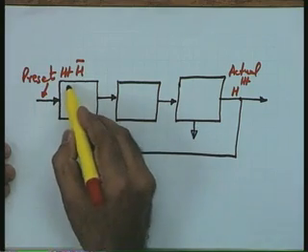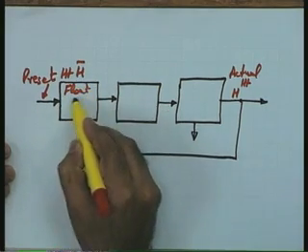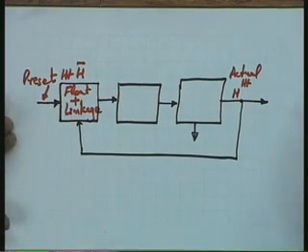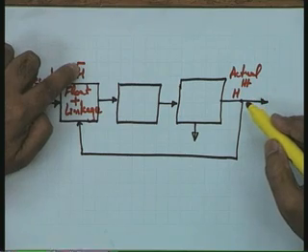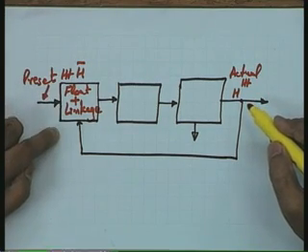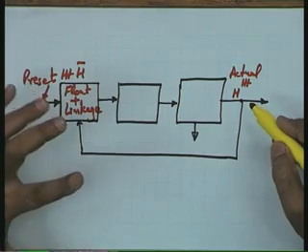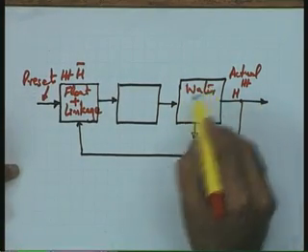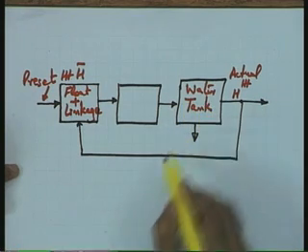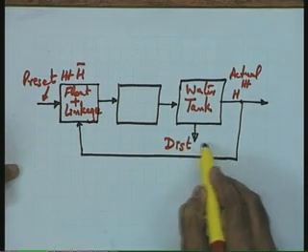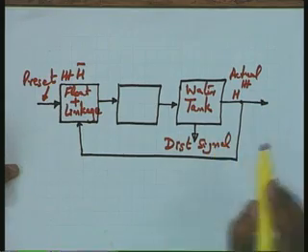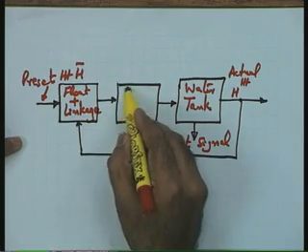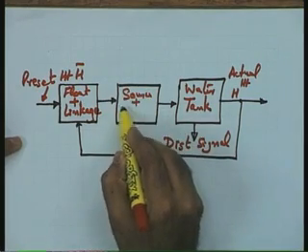What is the sensor and the controller? Let me put it this way: the float plus the linkage is the sensor and the controller. It senses h bar and h, generates an error signal, and that error signal is given to the plant. And what is the plant in this particular case? The water tank is the plant, and here is your disturbance flow or disturbance signal, which is the flow out of the water tank. What is the block in between? The block in between, you can say, is the source of water plus valve.